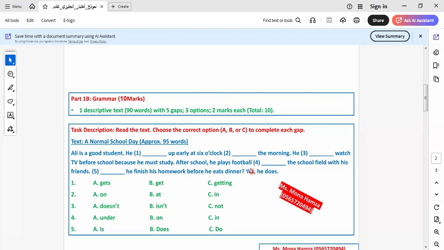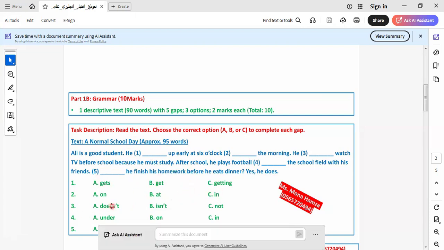Let's go to another one. So here, the first one will be gets. The next one will be in the morning. The third one will be doesn't, doesn't watch.